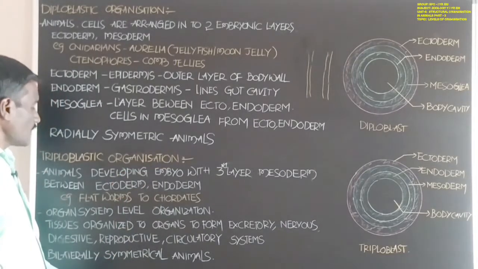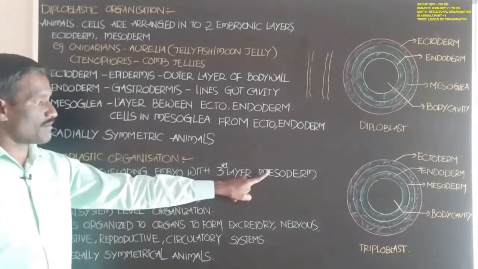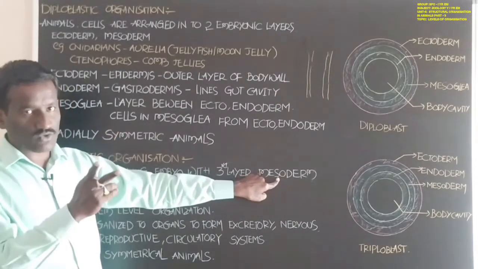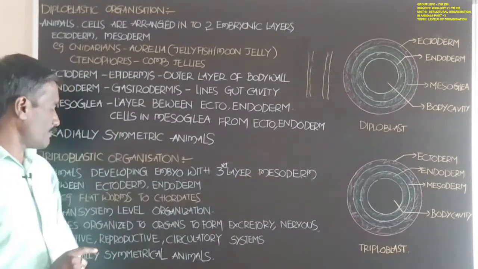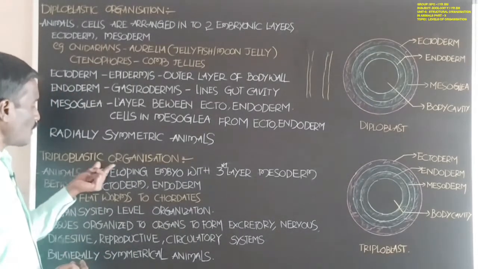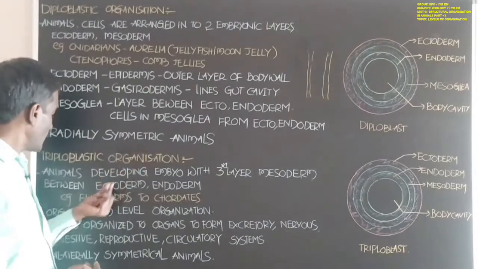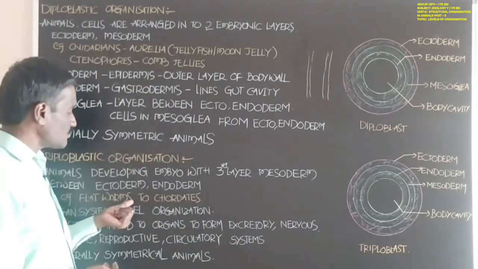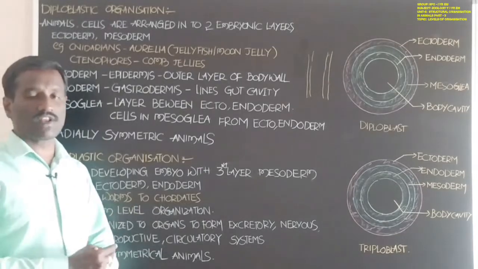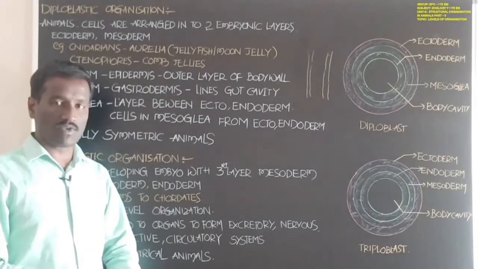Students, this is the mesoderm. Mesoderm is newly formed between ectoderm and endoderm. Which animals show triploblastic organization? Example, flatworms to chordates. Flatworms belong to the phylum Platyhelminthes.